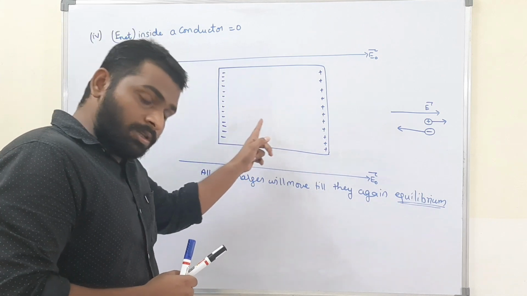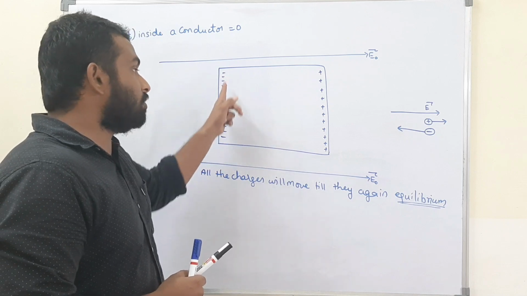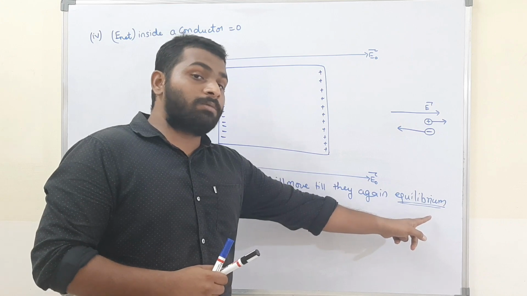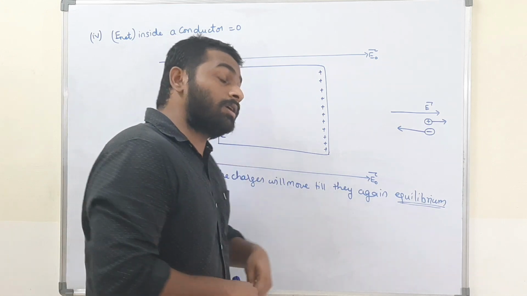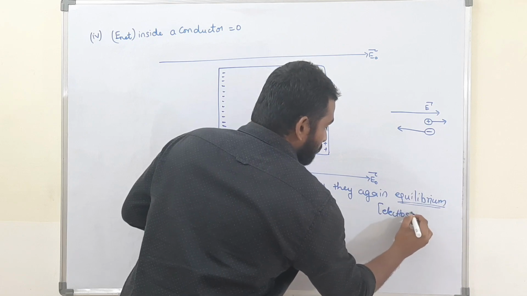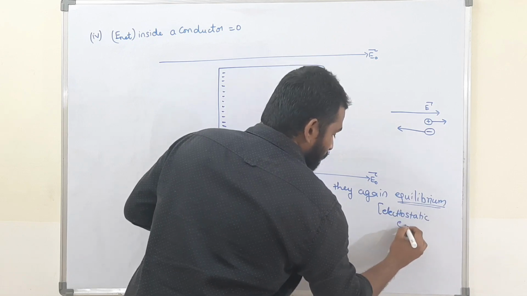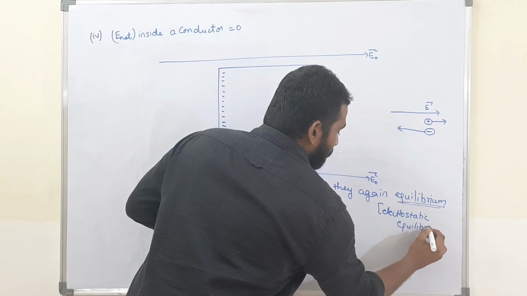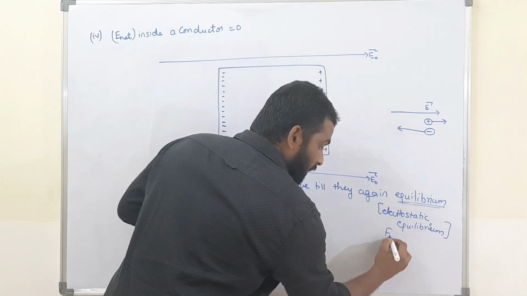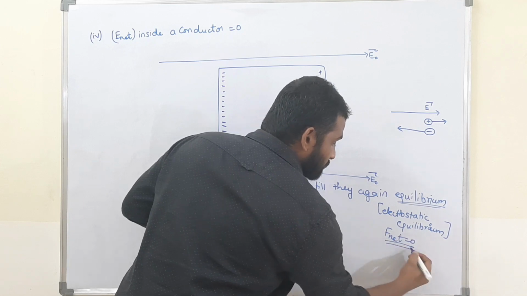They would have to continuously move, but they are stopping. Why are they stopping? Because they acquire equilibrium. What is the name of this equilibrium? Electrostatic equilibrium. What is the meaning of equilibrium? Equilibrium means the net force acting on the particles is 0.